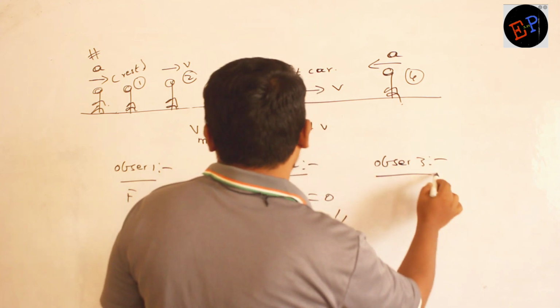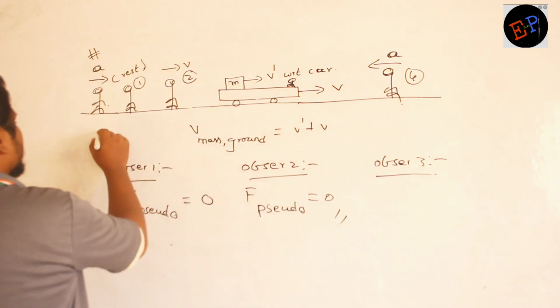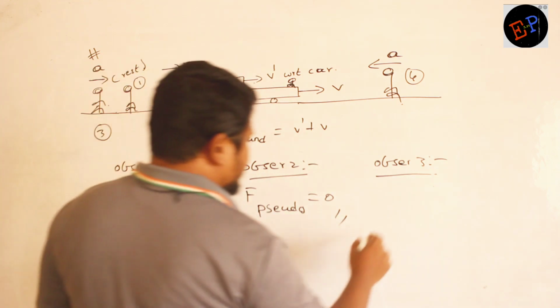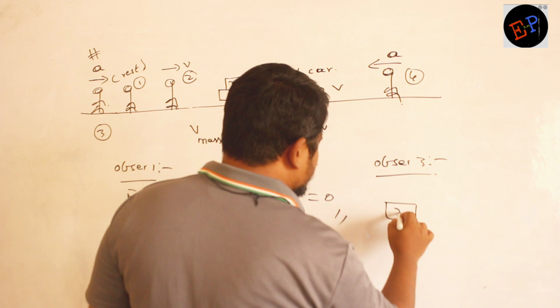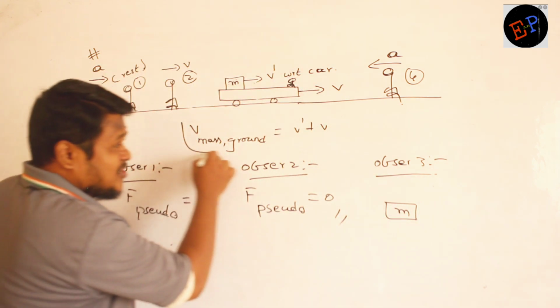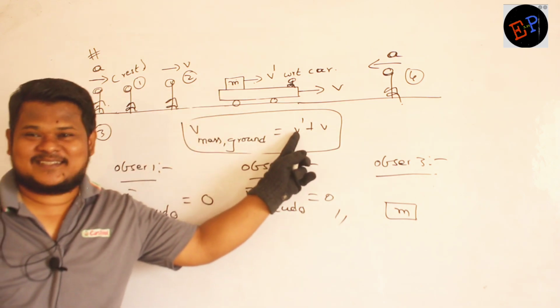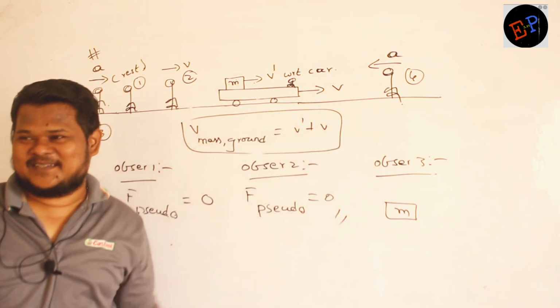Observer number 3. Who is that? This one. Now with respect to this observer, what is the pseudo force acting on the mass? Here we have to look at the velocity carefully. The velocity of the mass is v dash plus v.